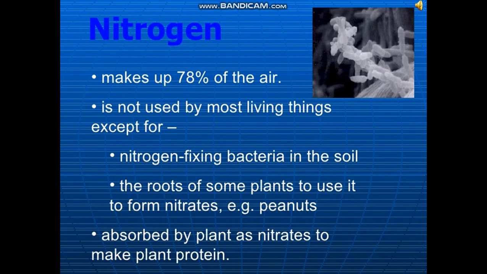The next gas is nitrogen. It is an important constituent of our protein. So it is needed by plants and animals to make proteins. It makes up 78% of the air. It is absorbed by plants as nitrates to make plant proteins.